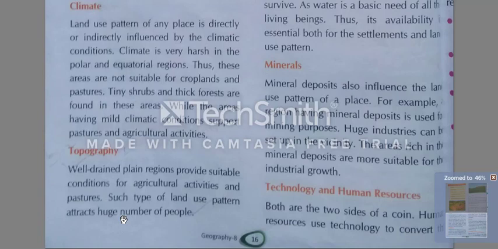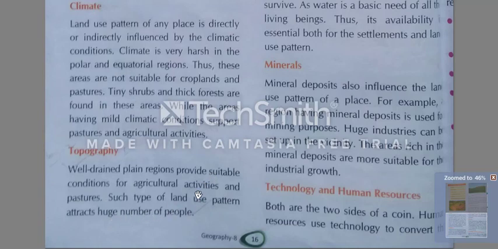And in this condition you will see that agriculture activities are successful there. Agriculture, grasslands are there. Such types of land use pattern attract a huge number of people.